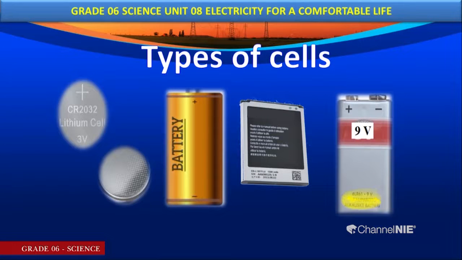Another example, dry cells. Normally we call them torch batteries. We use them in torch batteries, pen torches. And the third example shows you a mobile phone battery. Are there liquids? No liquids. The last one is also another cell that is used for our day-to-day activities. In cameras, we use these kinds of batteries.